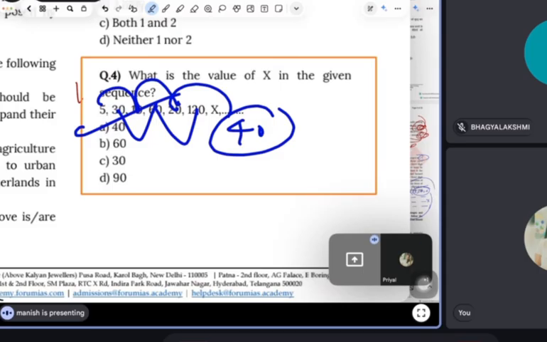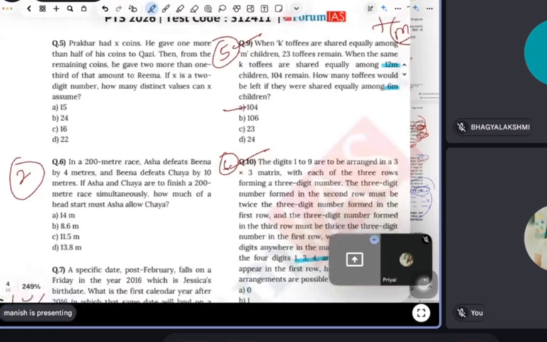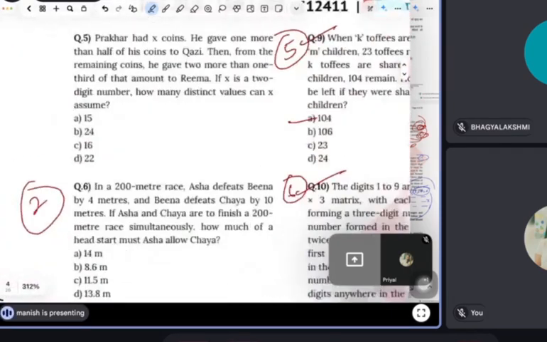So whenever you get series questions, always remember that if there is an alternating pattern, there is an increase and decrease at the same time. It means there is an alternating problem there. That's what you need to understand. You don't need to solve this question in a long way.